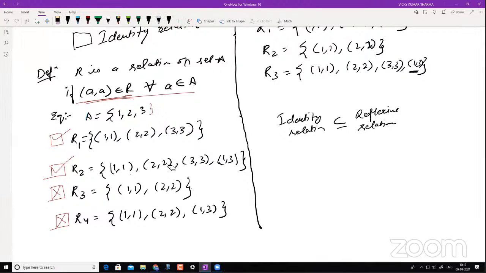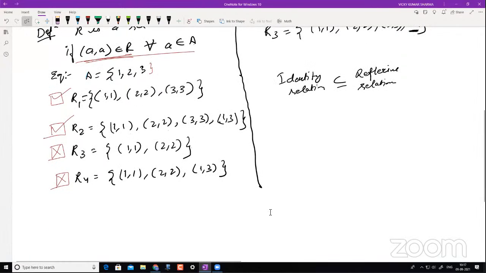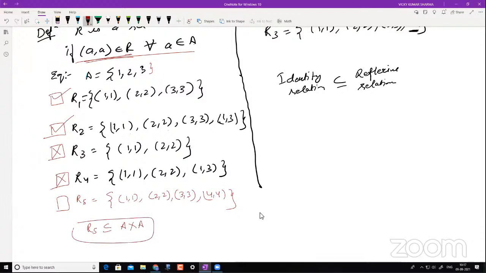You got your concept. But it can have other elements as well, so that's not a problem. Okay, so now I'll check with your knowledge again. Now I have R5 here. Now I have elements 1, 1, 2, 2, 3, 3, and let's say I have 4, 4. R5 is a subset of A cross A, right? Now tell me, is this relation a reflexive relation?